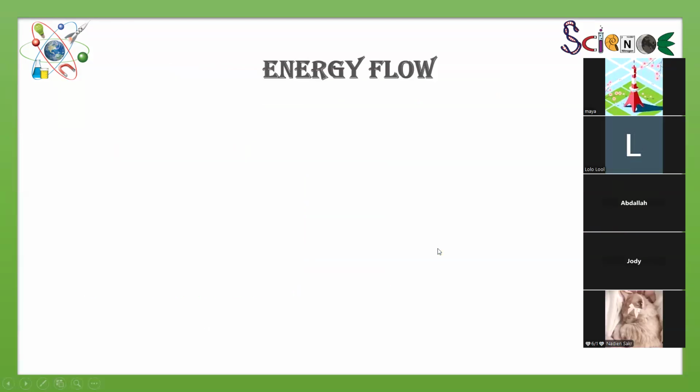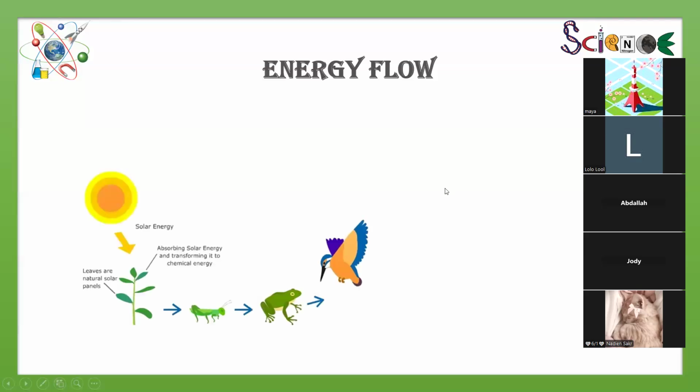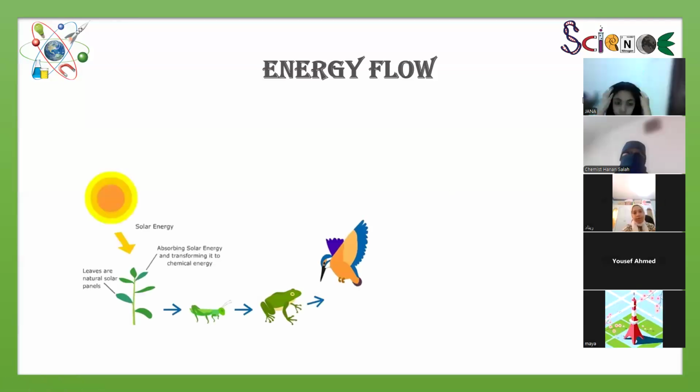Now we know that the ecosystem contains living organisms and non-living things. Let's go to the energy. Where does the energy start to move from and to? Now the sun gives the plants energy, and then this energy goes to the animals. Each animal eats the next one, until they reach the top of the chain. Like this bird here will eat this frog, the frog eats the ant, the ant eats the plants, and the plants get the energy from the sun.